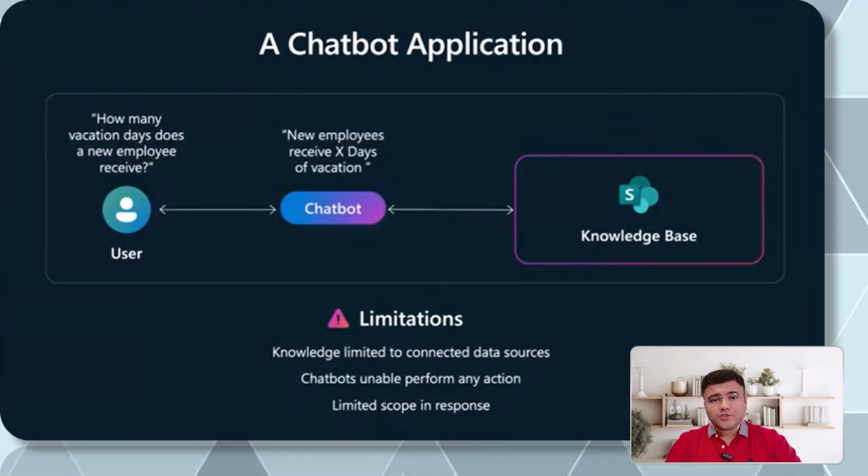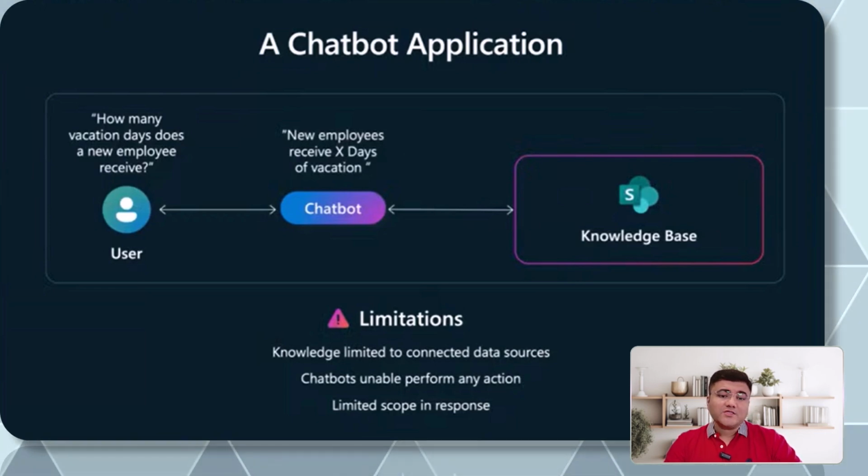When I ask a question, the chatbot is always connected with some kind of knowledge base in the background. Basically, this knowledge base is nothing but multiple question and answer pairs. There are chances you're going to have some alternate questions also, so that you can understand and associate with the particular intent of the user. But ultimately, the chatbot is going to check the knowledge base and give you an answer from that. In this scenario, the chatbot works fine and gives you an answer, but there are many limitations.